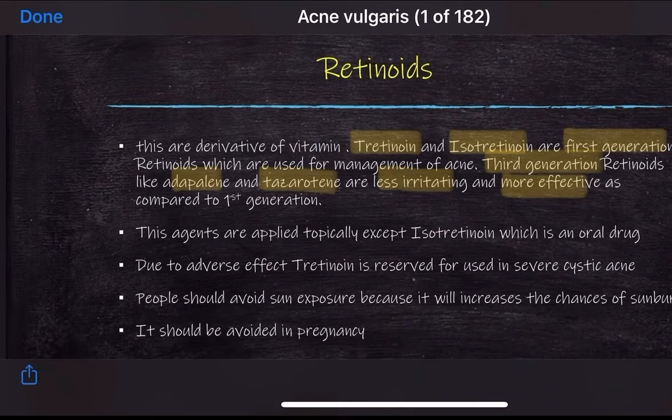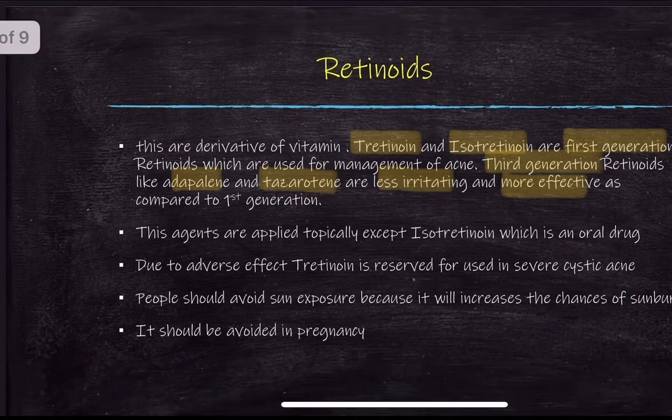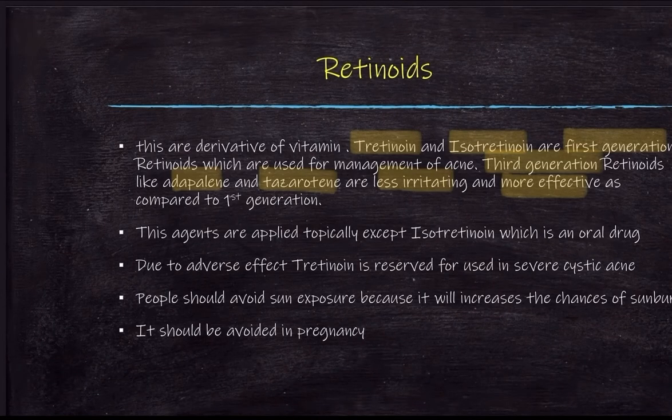All these agents can be used locally, except isotretinoin, because isotretinoin is an oral drug. There are adverse effects with these agents, so they are reserved for severe cystic acne. Patients taking retinoids should avoid sun exposure because it increases the chances of sunburn, and retinoids are contraindicated in pregnancy.